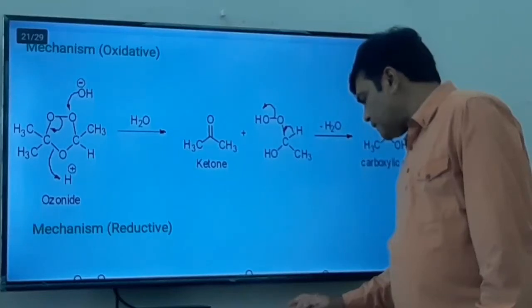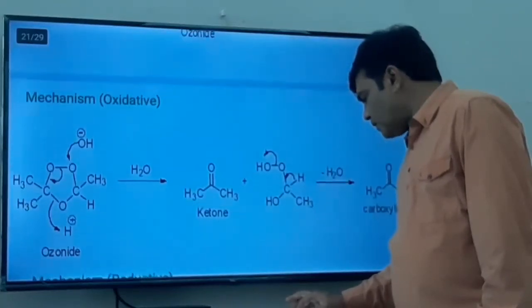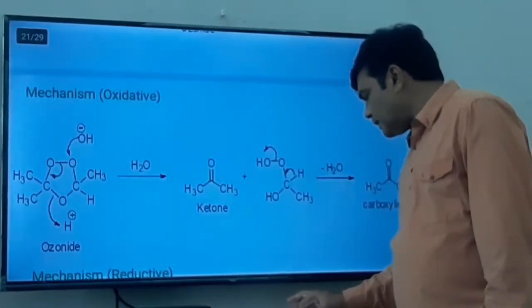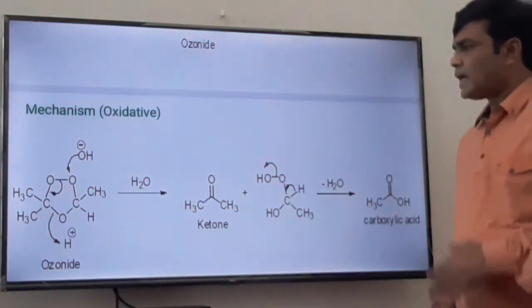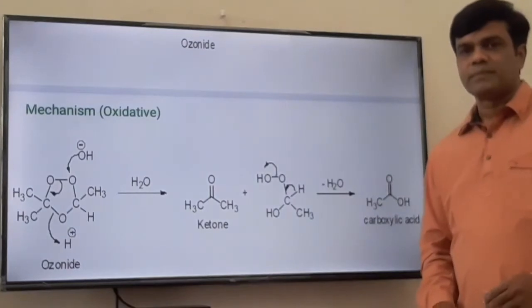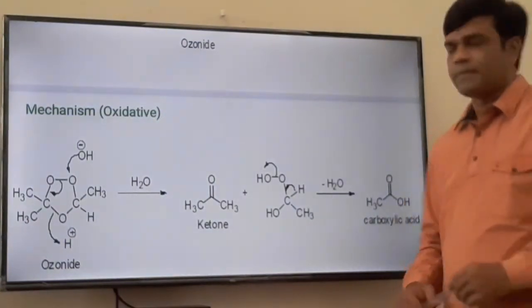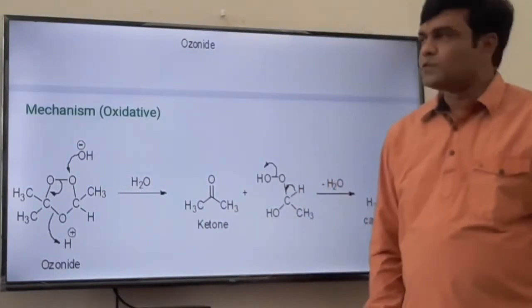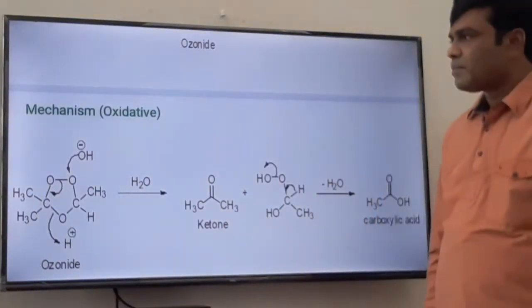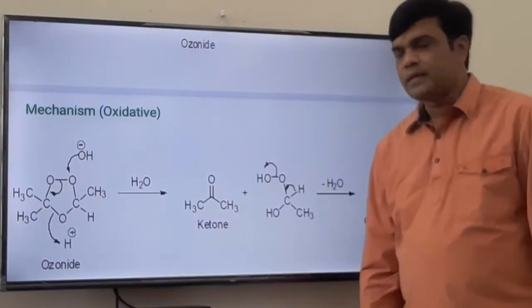Now let us compare the mechanism of this oxidative cleavage and reductive cleavage. Oxidative cleavage in presence of hydrogen peroxide and reductive cleavage in presence of dimethyl sulfide, that we have to see in detail. See, this is the ozonide, the mechanism of ozonide formation from alkene we have discussed earlier.